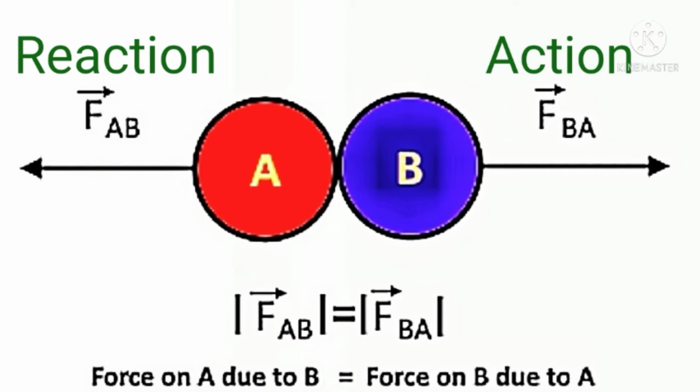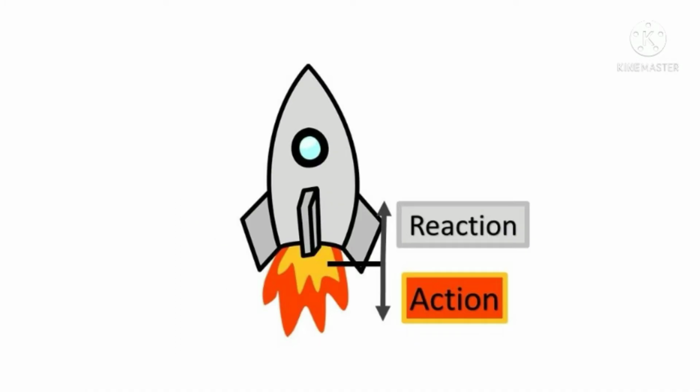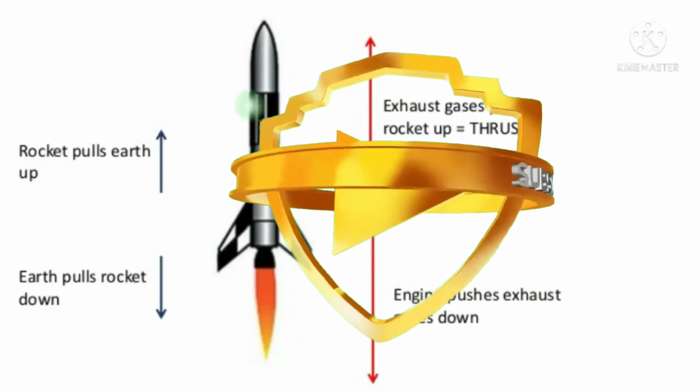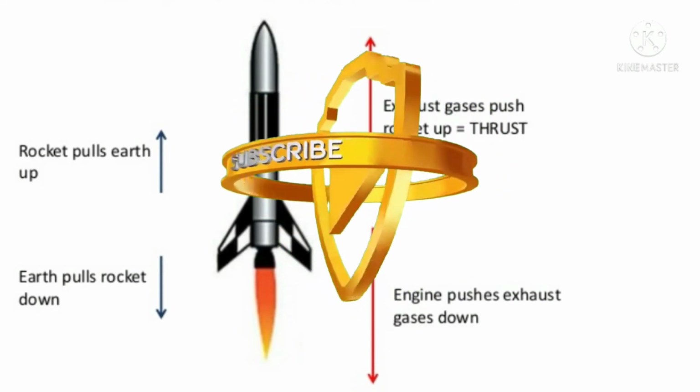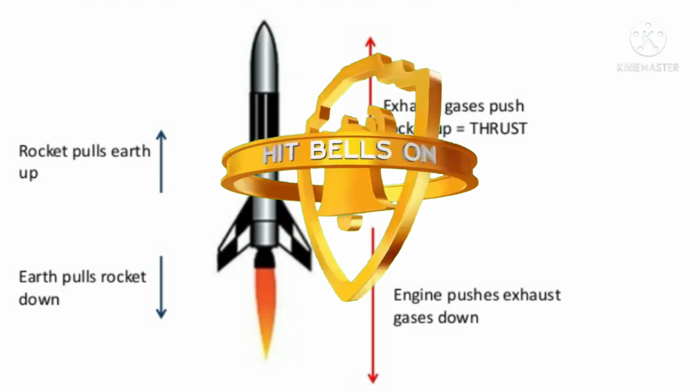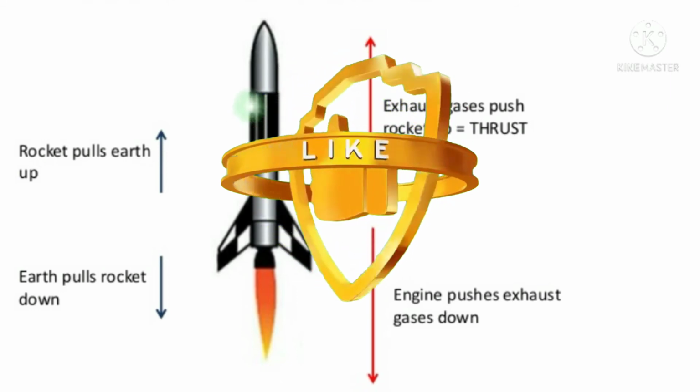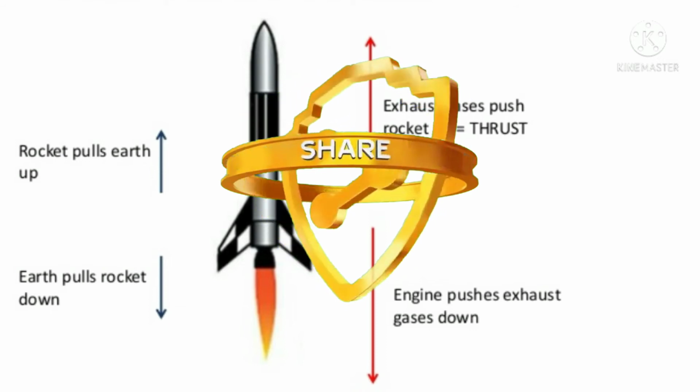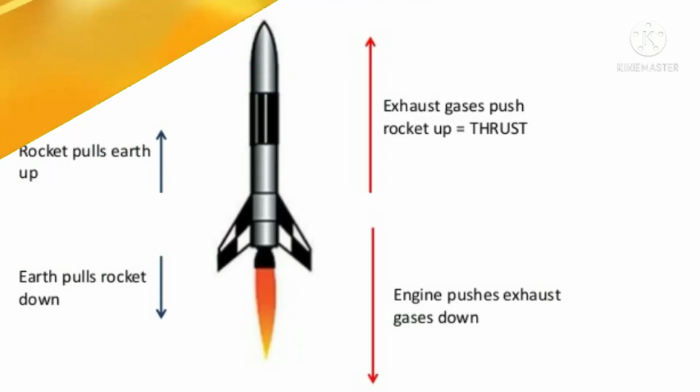The most commonly used example is rocket launching. In rocket launching, the bottom part of the rocket is towards the earth. It has fuel which will burn and release a number of gases. As these gases are released, they apply force on the floor of the earth. This causes a reaction force which tries to lift the rocket, and when the force applied by the gas is more than the weight of the rocket, it will lift the rocket.